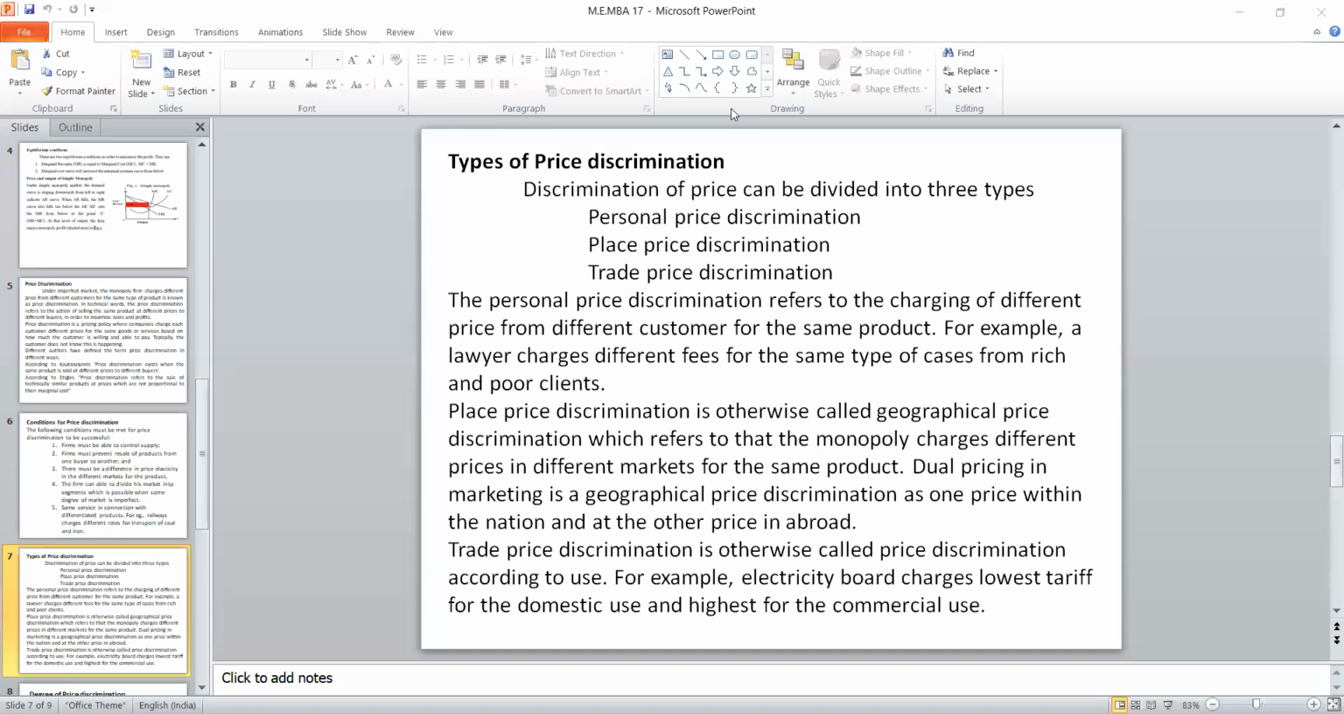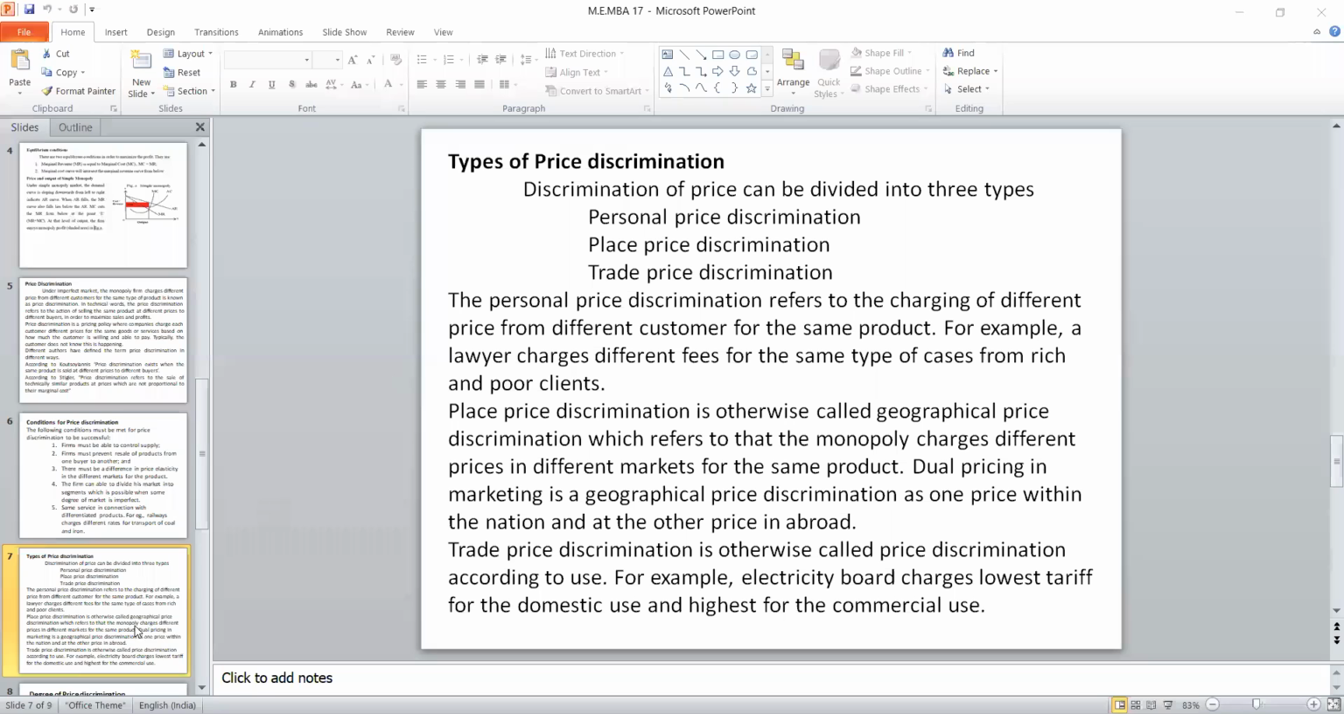So based on the geographical area, there is a possibility. Based on the personal contact, there will be a different price. Based on the level of transaction, there will be a discrimination. So the three possible discriminations are personal price discrimination, trade price discrimination, and place price discrimination.